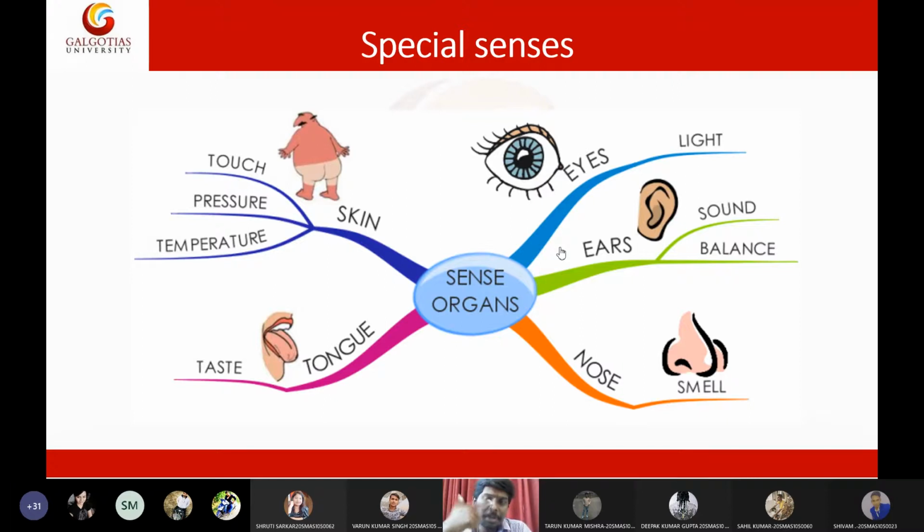But it is not applicable for the nose. The nose is directly connected to the brain, and the time required for processing the smell is very little. And it can also trigger deep memories in the brain. So these are some interesting things about smell. So with this, we will start the lecture about the nose and its mechanism of smelling.